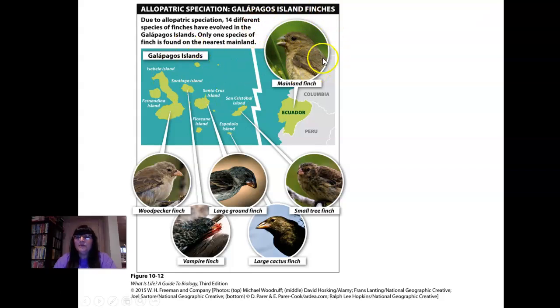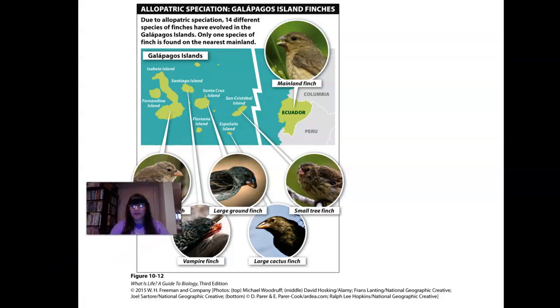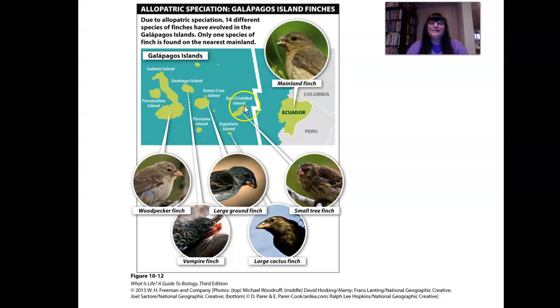Like here's the mainland finch. Here are the Galapagos Islands. Here are the different finches on the different islands. And they're similar. I'm going across the Galapagos. They're similar, yet they're different. And they're on islands, so there's geographic barriers. Here's Ecuador, the mainland.